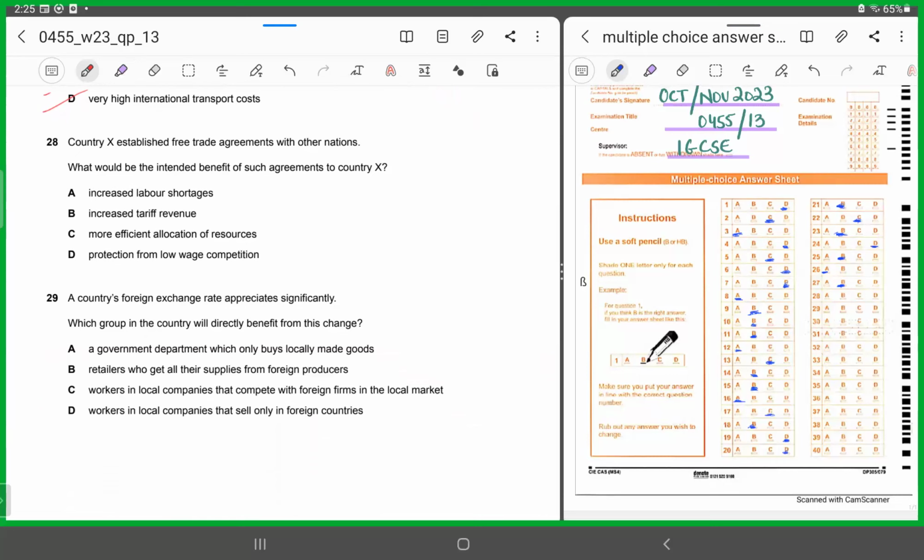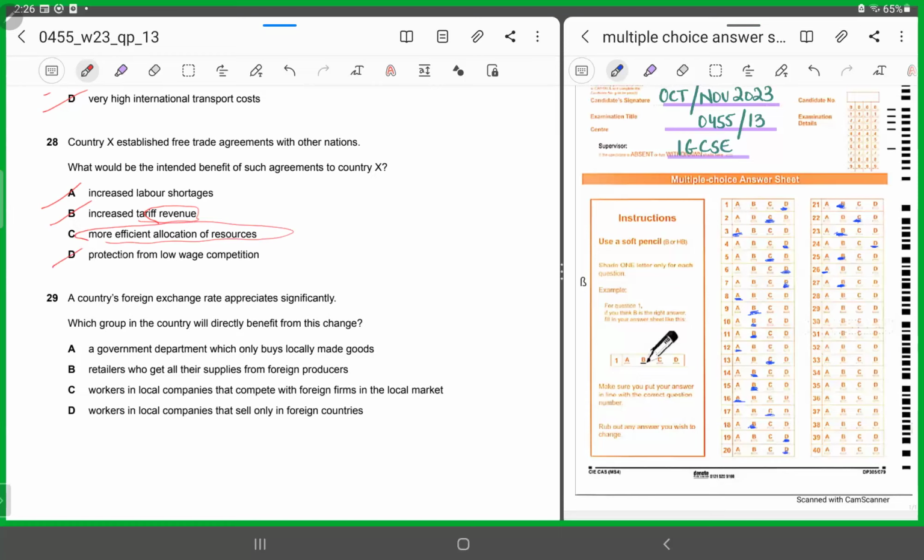Increase labor shortages? No. If the government wants to have labor shortages, it is not a reason. It's not a benefit. B says increase tariff revenue. It's free trade. It's not a question of tariff. You're promoting trade. You're not discouraging trade. C says more efficient allocation of resources. Yes, that's the correct answer. D says protection from low wage competition. No, it has to be C.